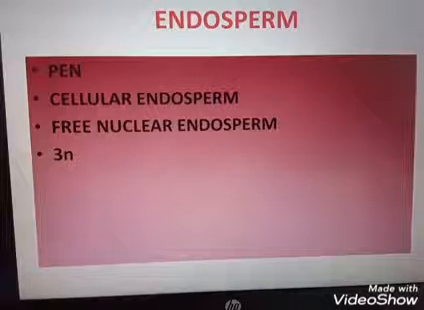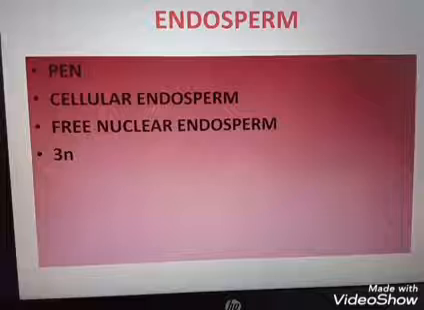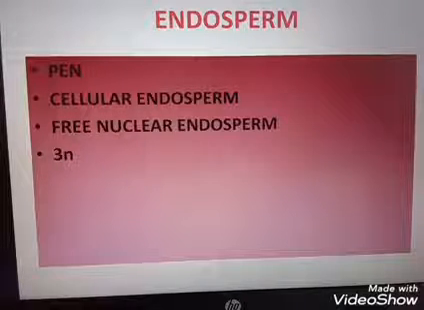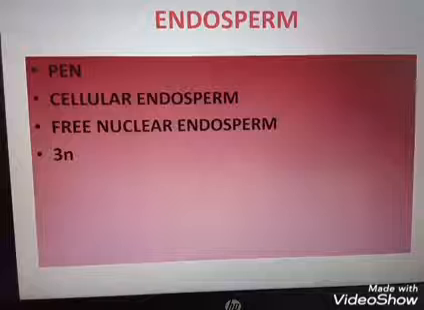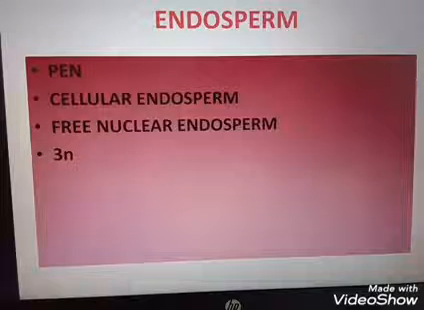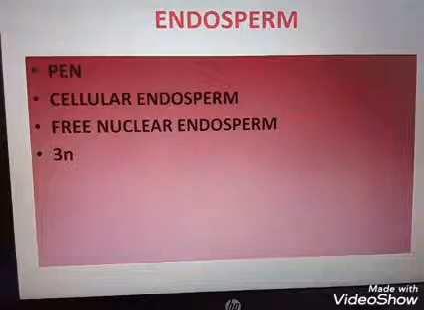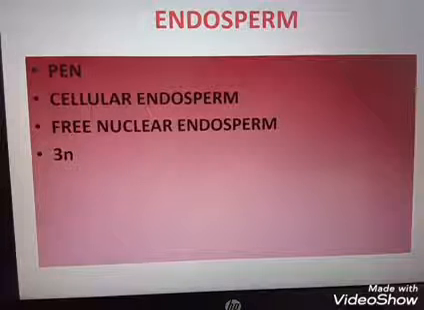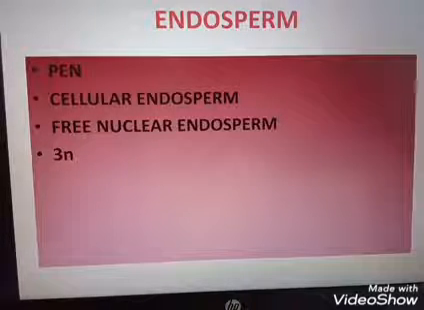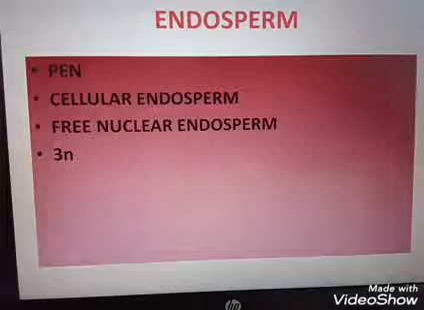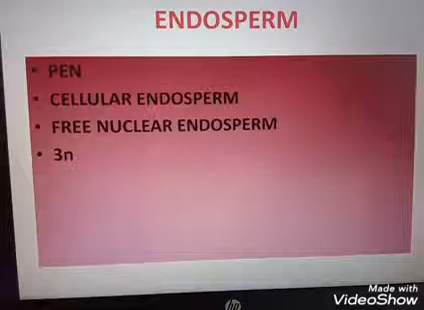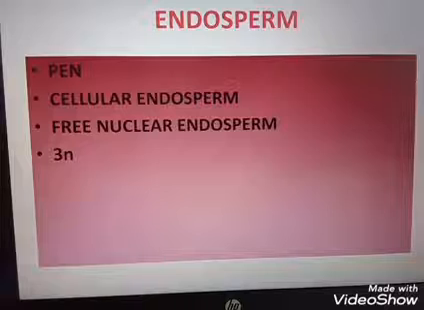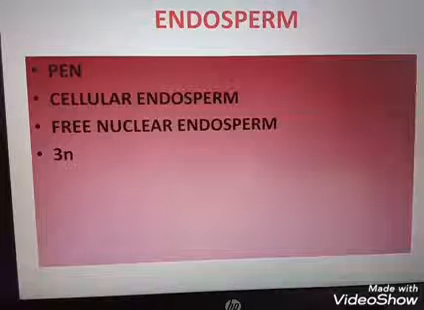Tender coconut water is an example for the free nuclear endosperm, and the white kernel of the coconut is an example for the cellular endosperm. The endosperm is seen in triploid condition, 3N, and is enriched with oil, protein, carbohydrate, minerals, vitamins, hormones, etc. Clear?